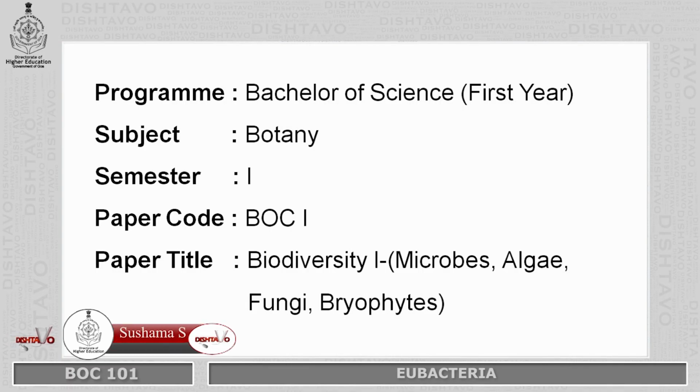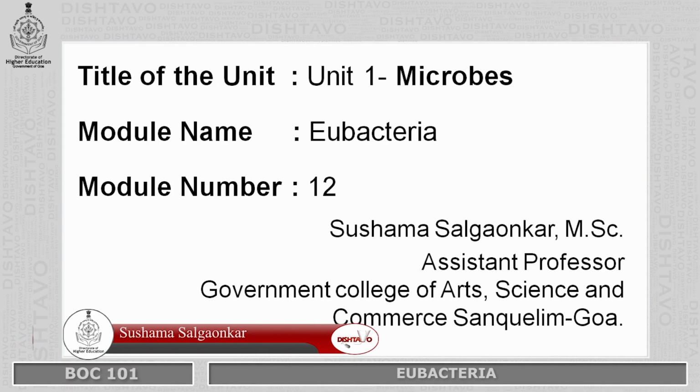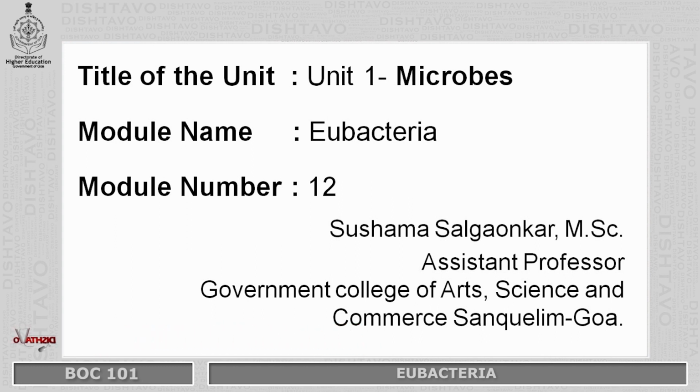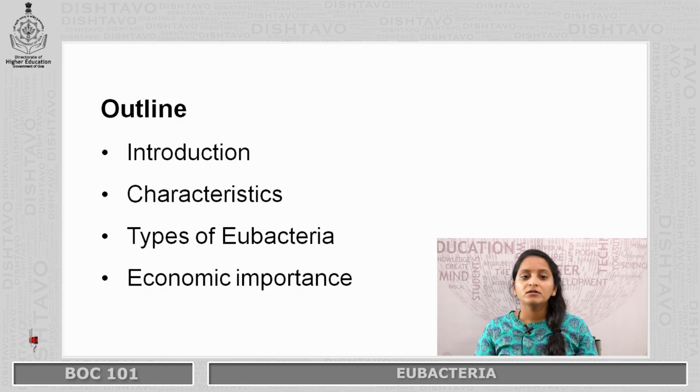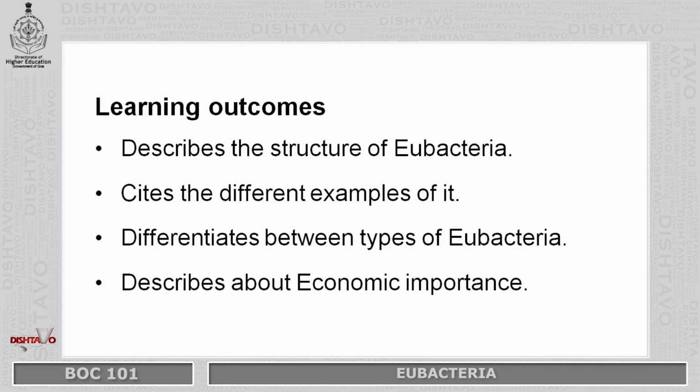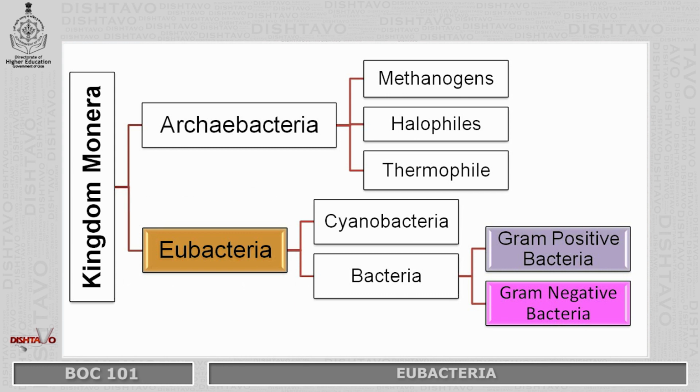The title of the unit is Unit 1, Microbes. Module name is Eubacteria. Myself, Sushma Salgaonkar. Outline: Introduction, characteristics, types of Eubacteria and economic importance. Learning outcomes: describes the structure of Eubacteria, cites the different examples of it, differentiates between types of Eubacteria and economic importance. This is the classification of Eubacteria.